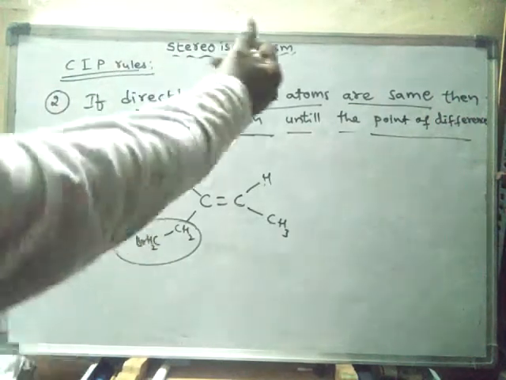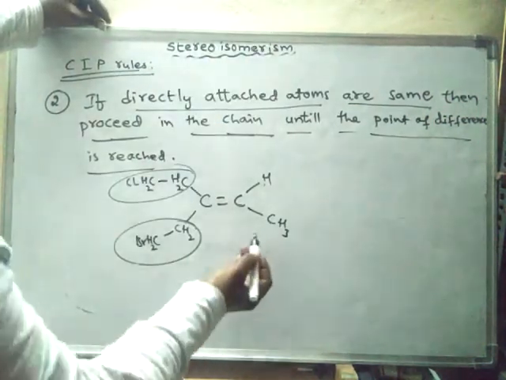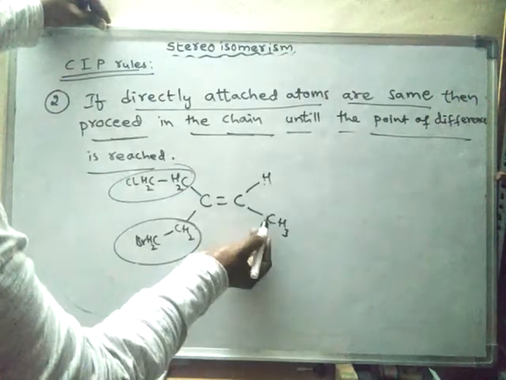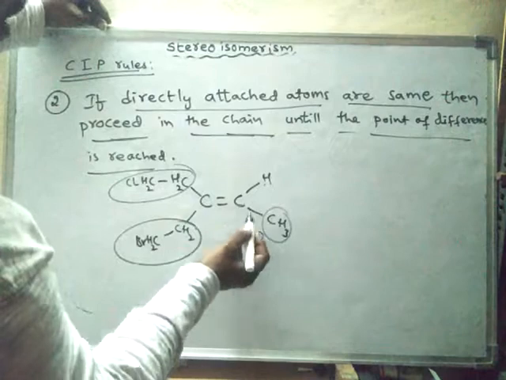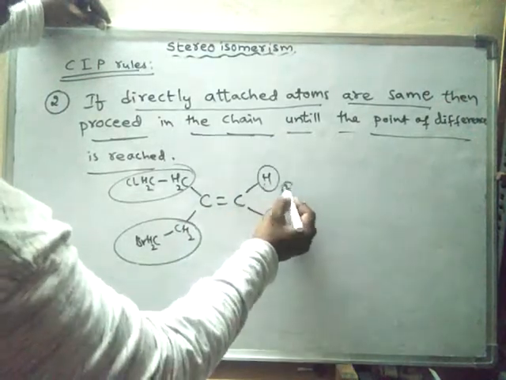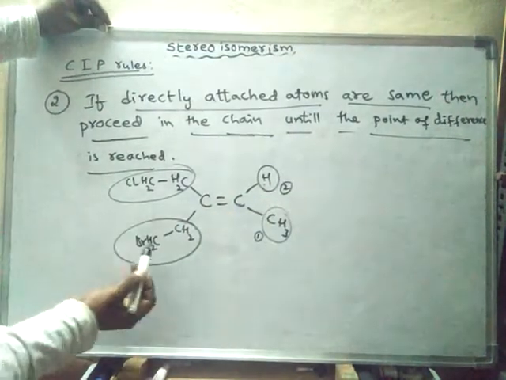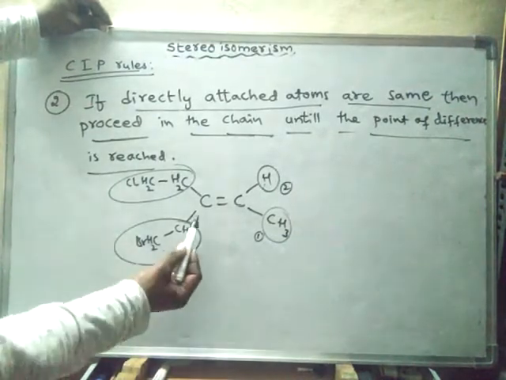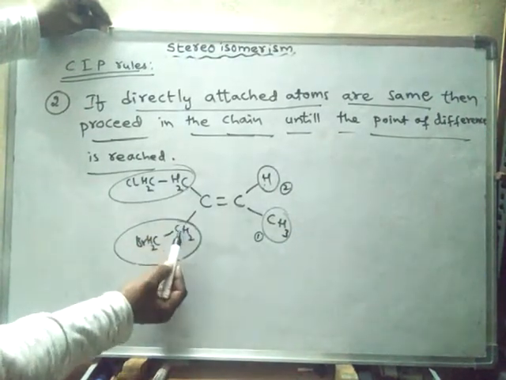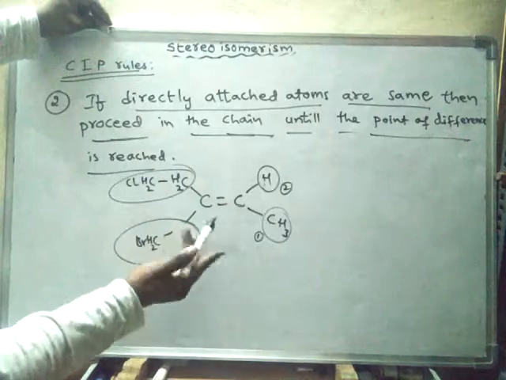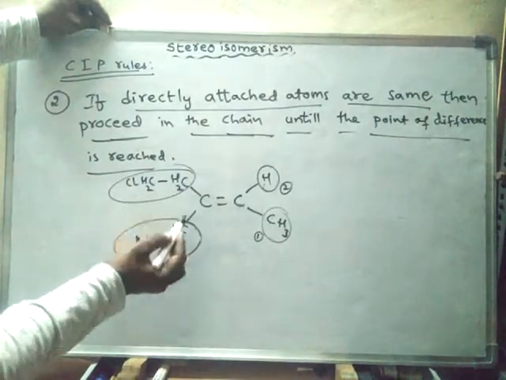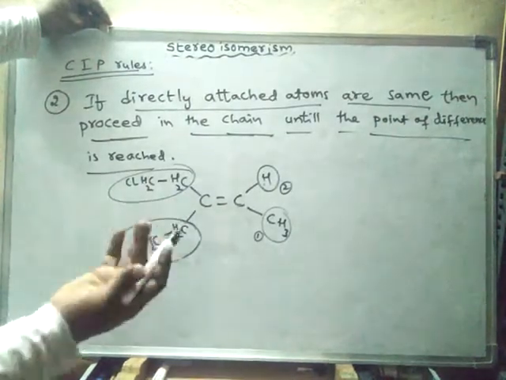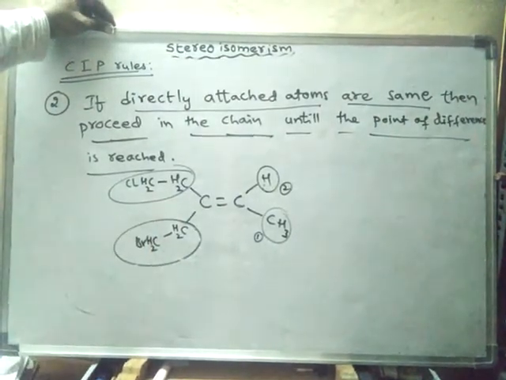So now we have to give priority. This is carbon attached to this one. Here, first priority is given to this one, and this hydrogen is given second priority. Between these two, to this carbon is attached directly carbon and 2 hydrogens. So here there is no difference in the ranking.